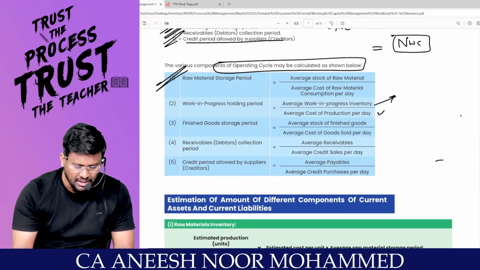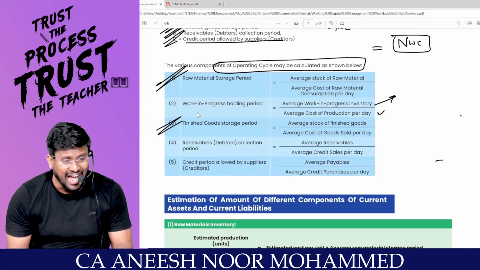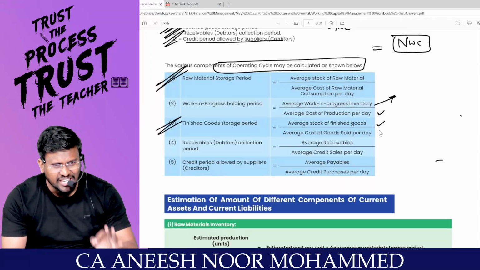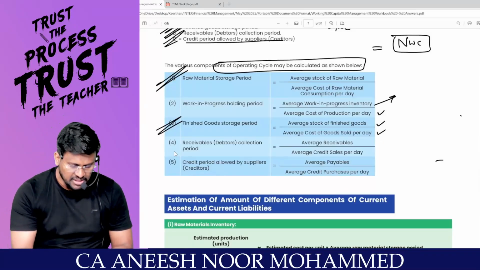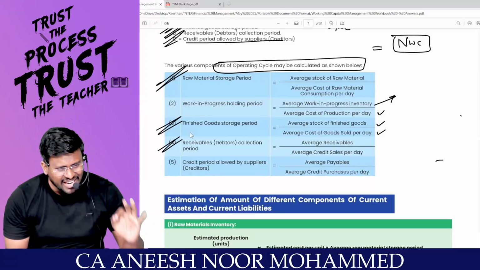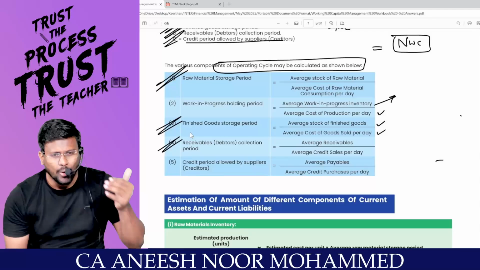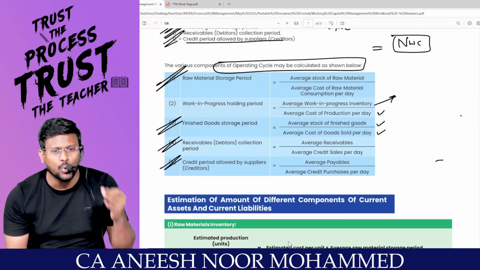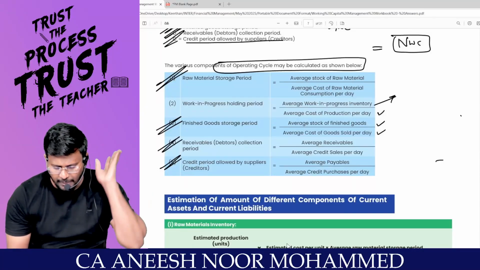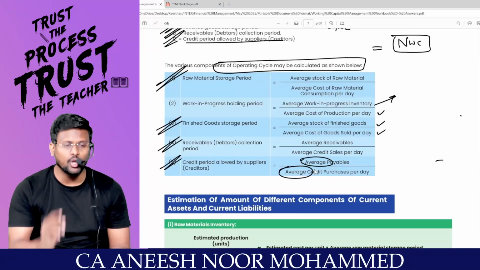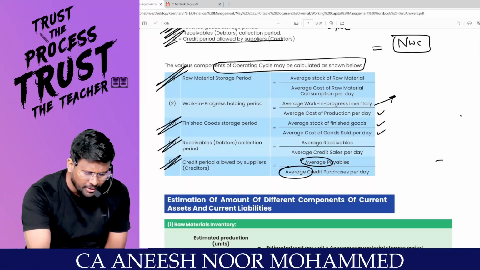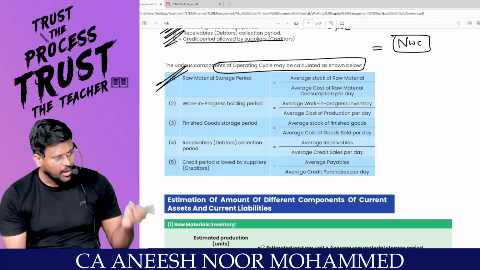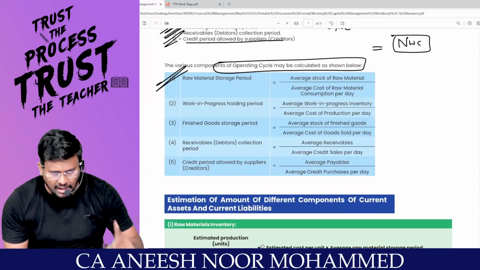Comfortable? With regard to finished goods storage period, what is the average stock of finished goods divided by the average cost of goods sold per day? With regard to receivables, what is the average accounts receivable divided by the average credit sales per day? With regard to creditors, what is the average accounts payable divided by average credit purchases per day? Numerator is average, denominator is also average. Are you really with me? If I take average in the numerator and not in the denominator, it is like monkey by donkey. I want monkey by monkey, then only I will get a comparison.